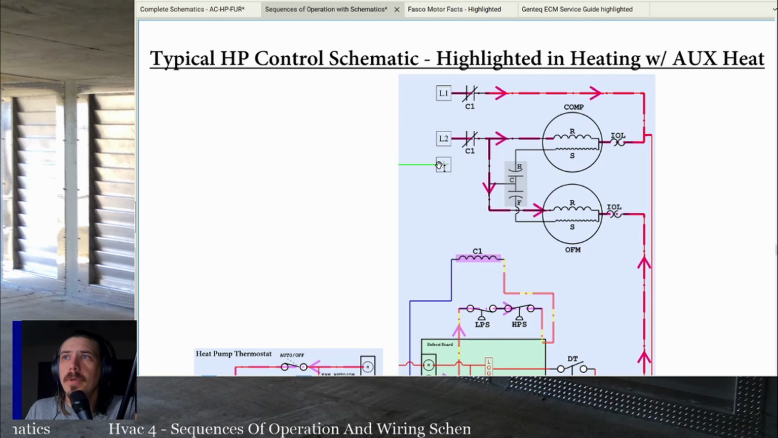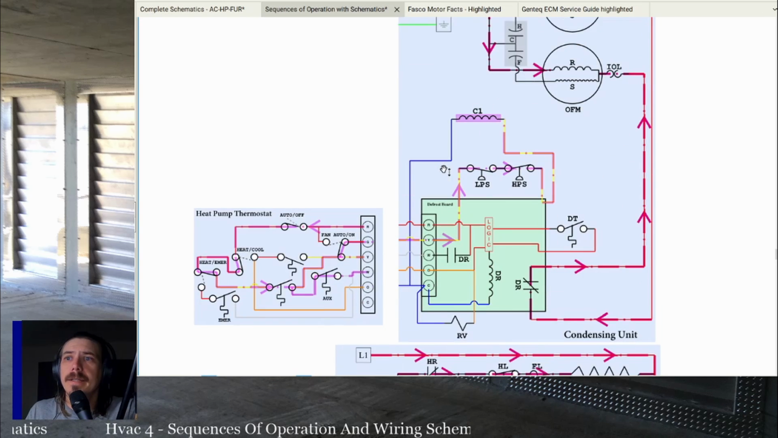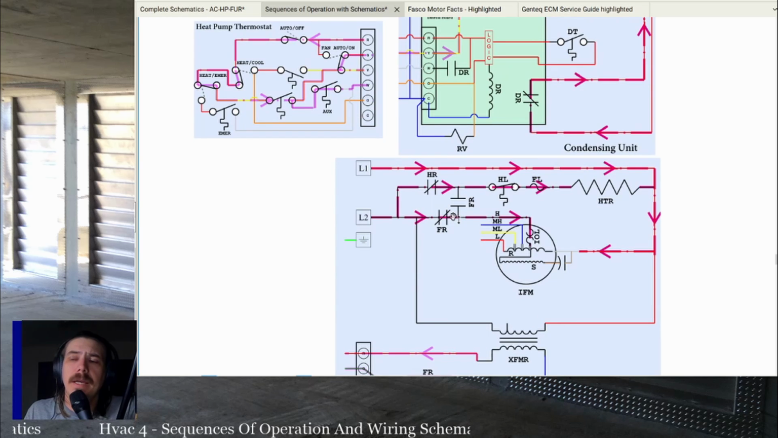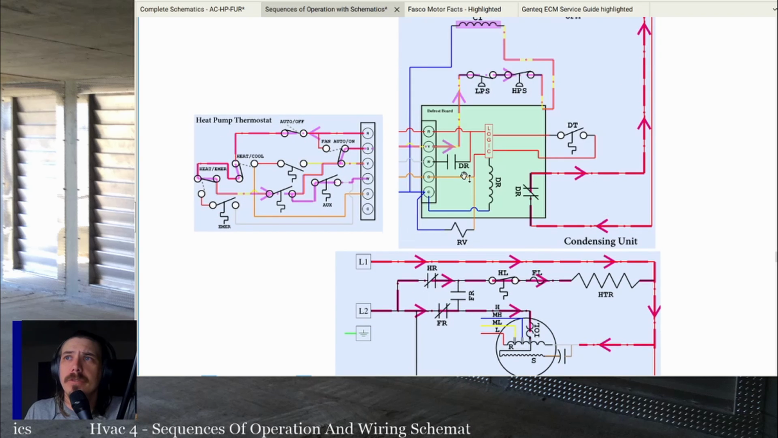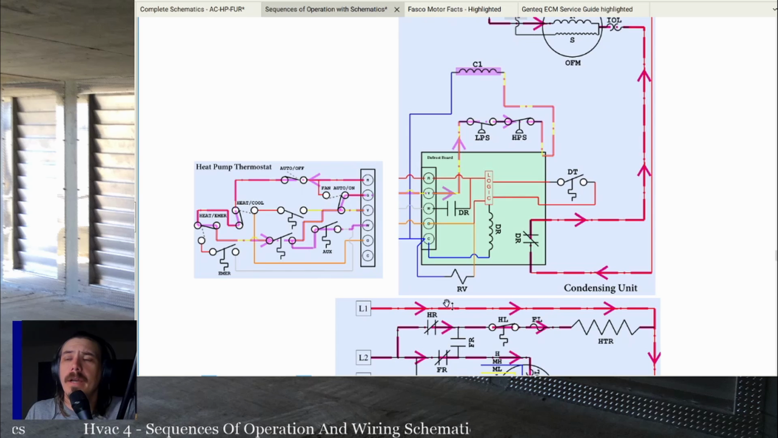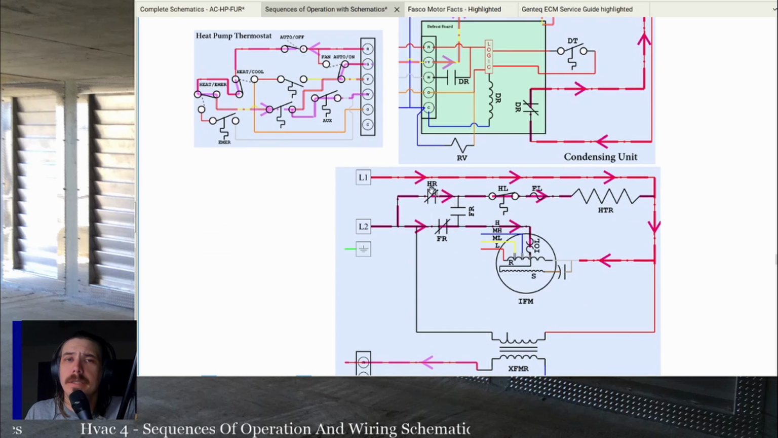Right, heat pump control schematic highlighted in heating. Everything is the same as it was in heating without auxiliary heat. With auxiliary heat, we're going to have everything else plus this heater relay closes. Power sent through the heater relay, through the high limit switch, through the fusible link, powering our electric heater.